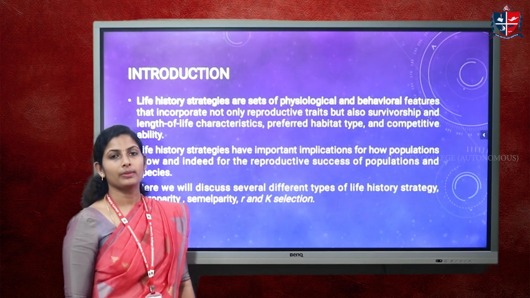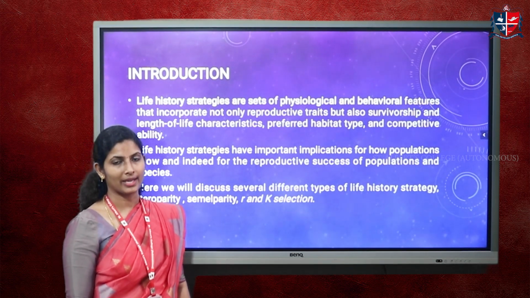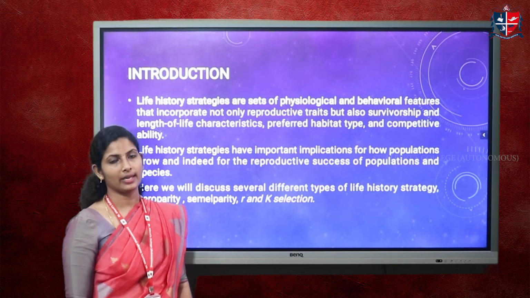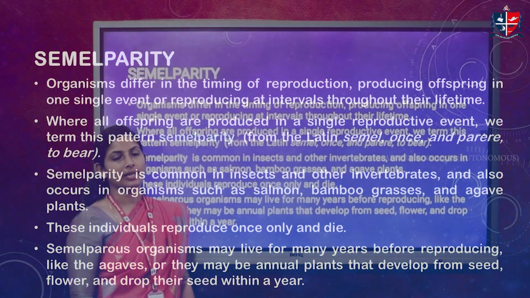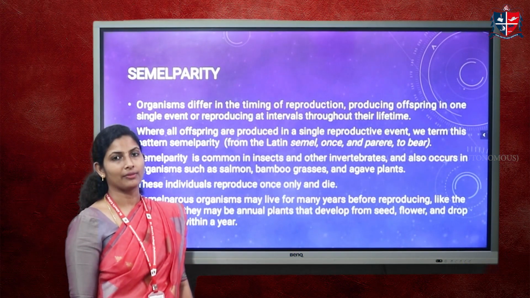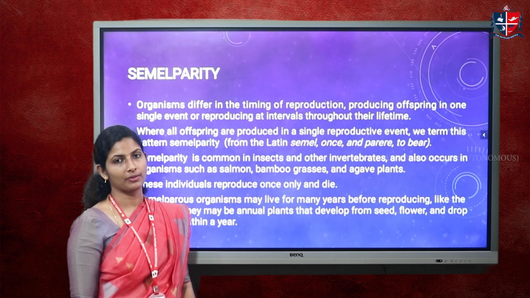the organism. In this presentation, we are going to discuss different life history strategies like semelparity, heteroparity, R selection, and K selection. First, we'll discuss semelparity. Semelparity is a particular type of life history strategy in which the organism reproduces only once during its lifetime. The organisms differ in their timing of reproduction, the number of offspring produced during each reproductive event, the number of reproductive events in their lifetime, etc.